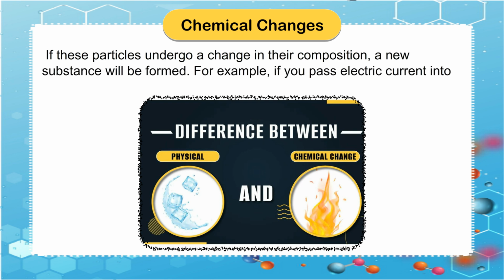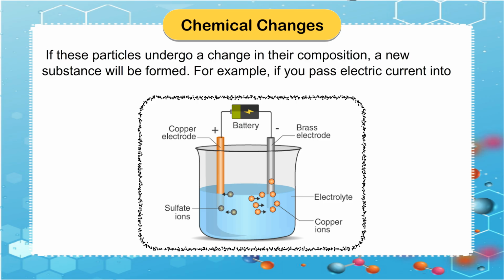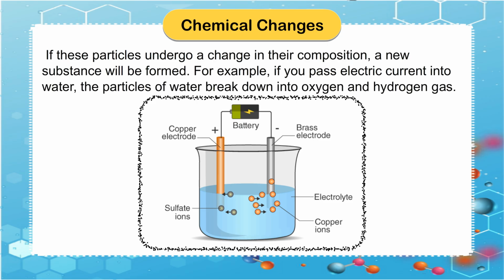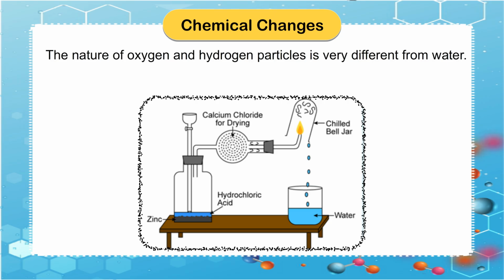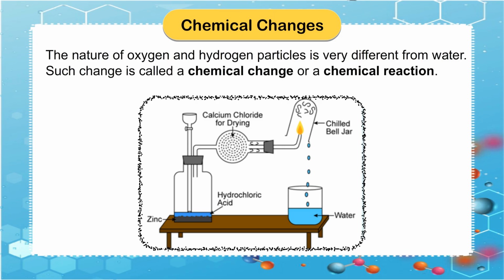For example, if you pass electric current into water, the particles of water break down into oxygen and hydrogen gas. The nature of oxygen and hydrogen particles is very different from water. Such change is called a chemical change or a chemical reaction.